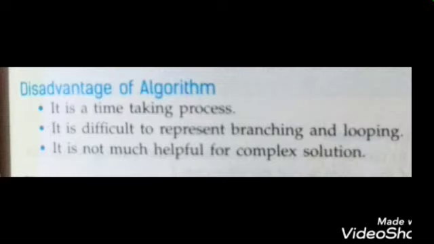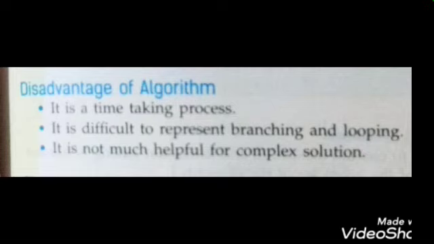Then there are certain disadvantages related to algorithms. First of all, it is a time-taking process. How is it time-taking? For complex programs, if you have a lengthy program, then you take so much time in writing the algorithm.